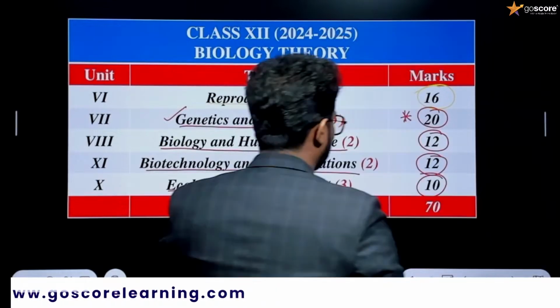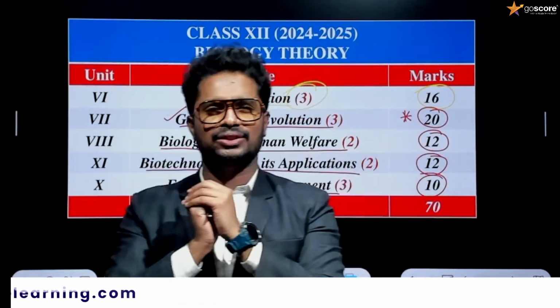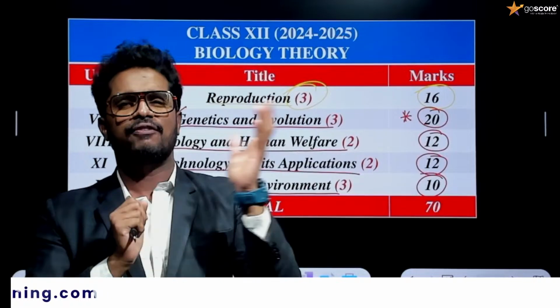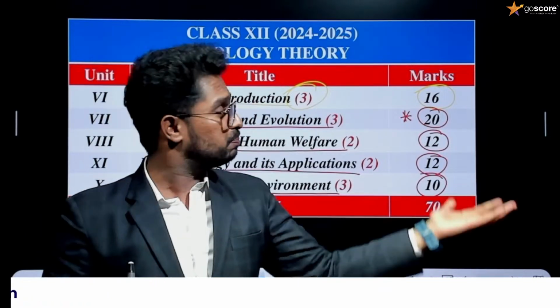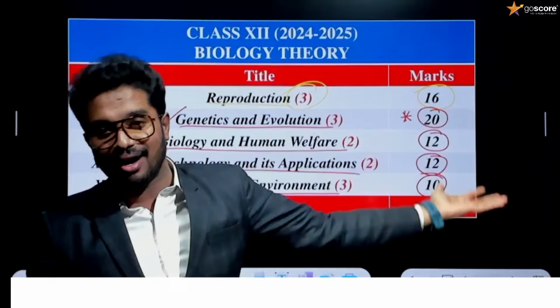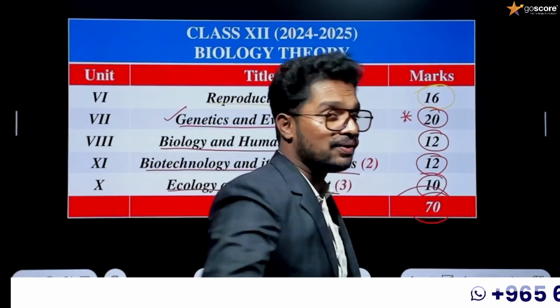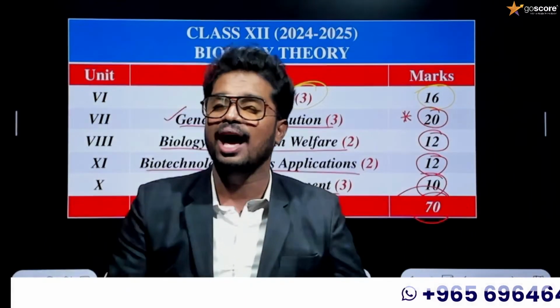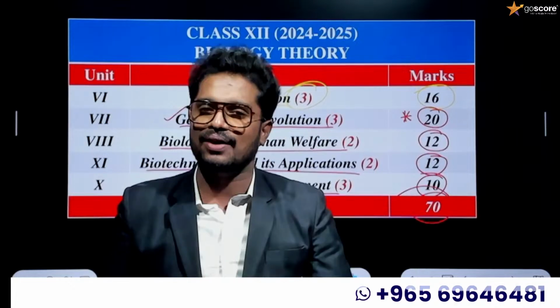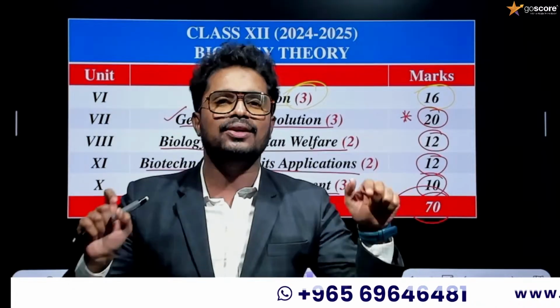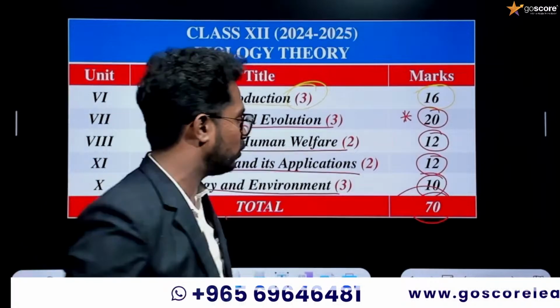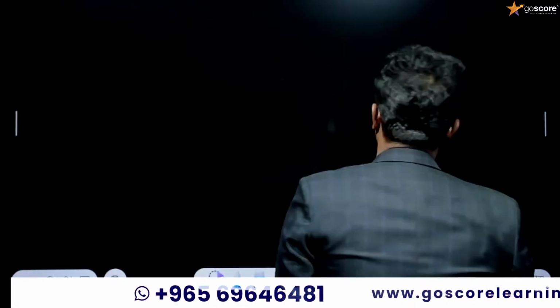Now I hope you got the point regarding the weightage-wise distribution for these chapters. By combining all these marks, you will be able to score 70 out of 70, because our aim is to score 70 out of 70. That's why we are here on the Go Score platform. You should remember that. Now, let's go to our exact topic.